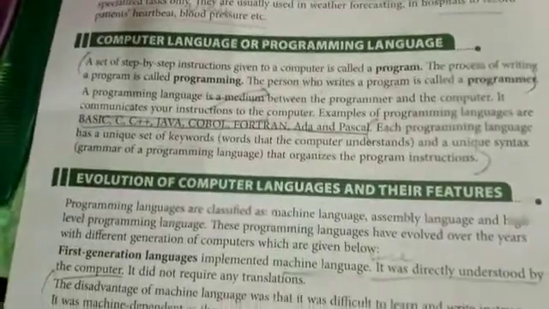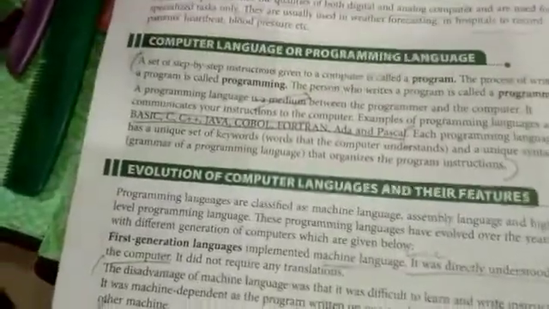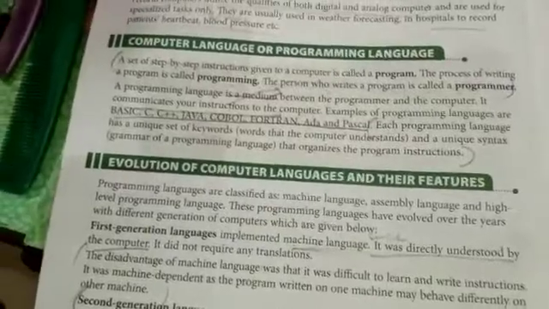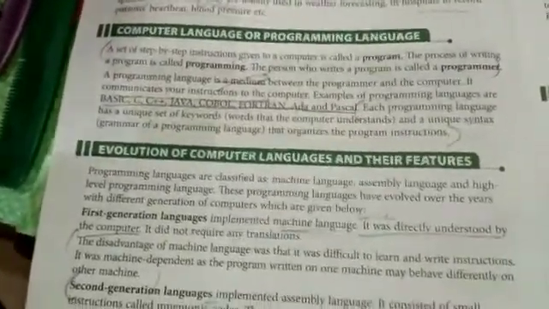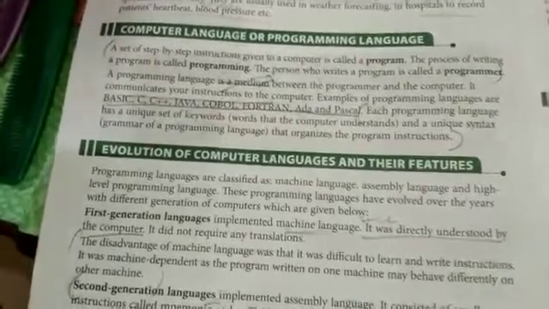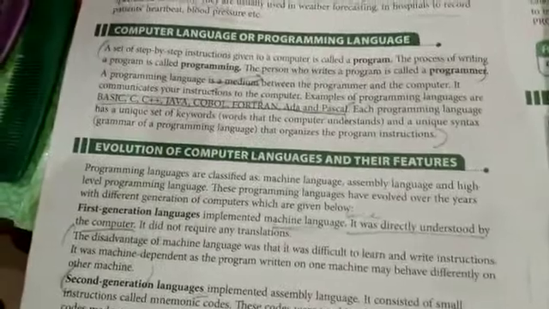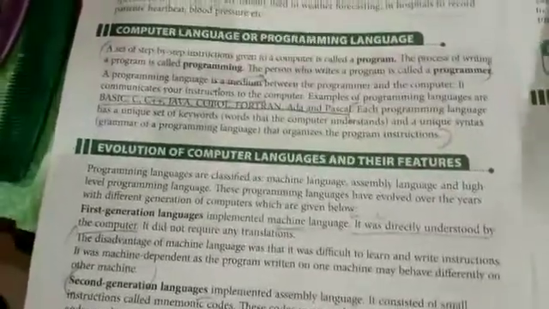Programming language. Computer programming language. A step-by-step instruction given to a computer is called a program. The process of writing a program is called programming.